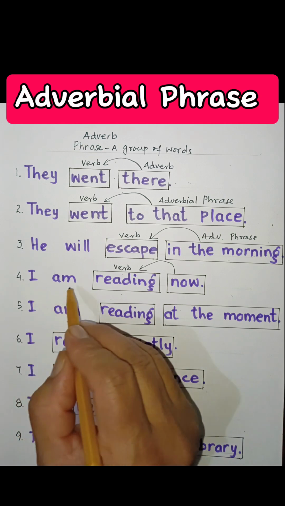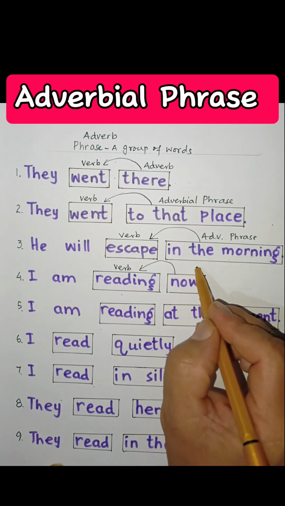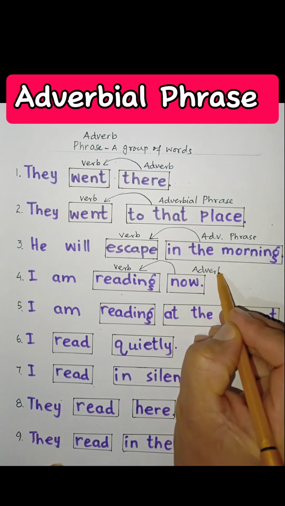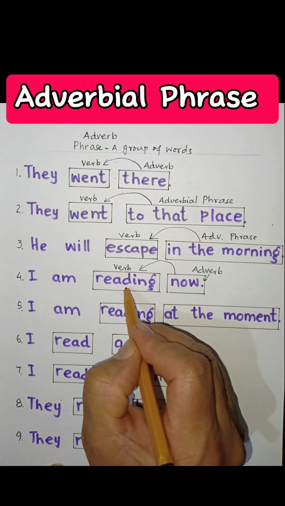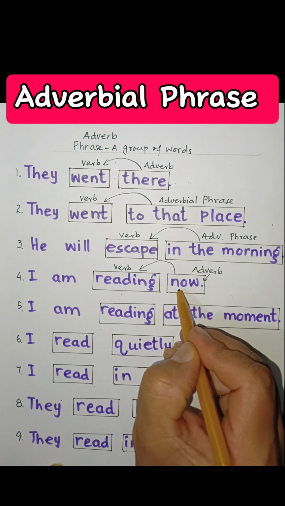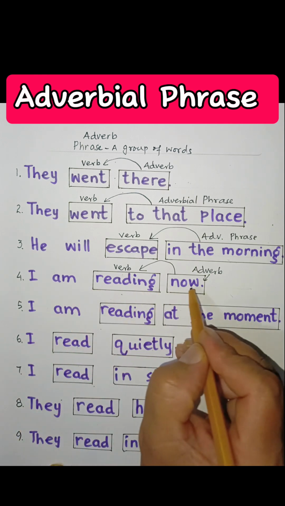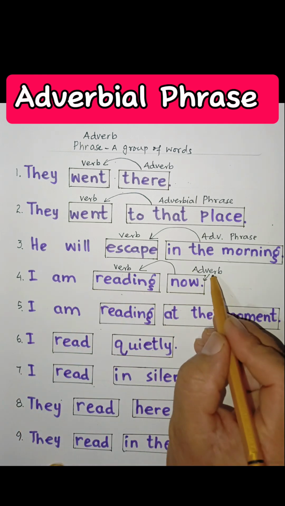So he says that I am reading now. So first of all, it is an adverb. Why is it an adverb? Because this word is telling us something more. When is he reading? So he says I am reading now. So now is an adverb.